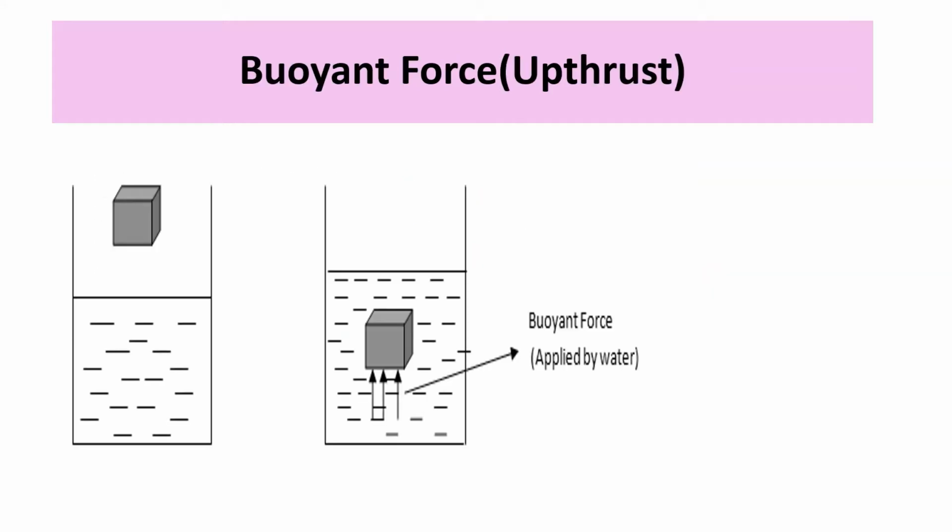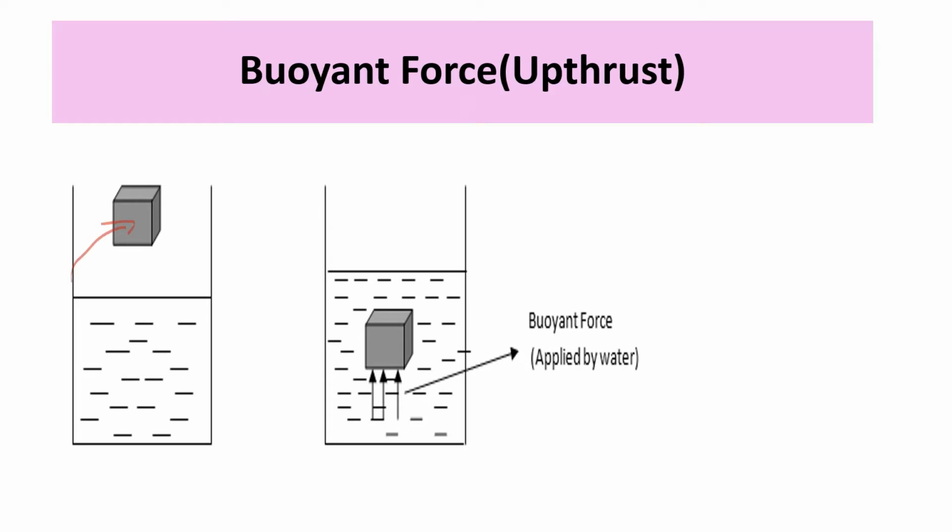What is buoyant force or upthrust? We all know that weight of an object is due to the Earth's gravitational force. The Earth's gravitational force pulls the object in downward direction. So, when an object is placed in air, the gravitational force acts on the object. If you want to lift this object in air, you have to apply an upward force which is equal to the weight of the object.